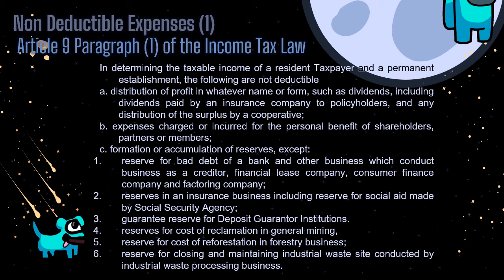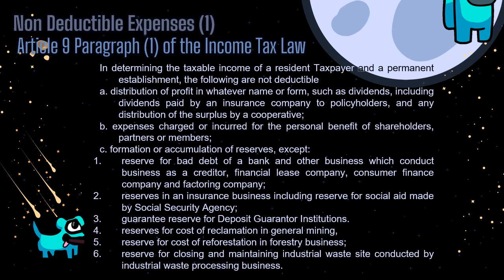Non-deductible expenses based on Article 9, Paragraph 1 of the Income Tax Law. In determining the taxable income of a resident taxpayer and a permanent establishment, the following are not deductible. A. Distribution of profit in whatever name or form. B. Expenses charged or incurred for the personal benefit of shareholders, partners, or members.